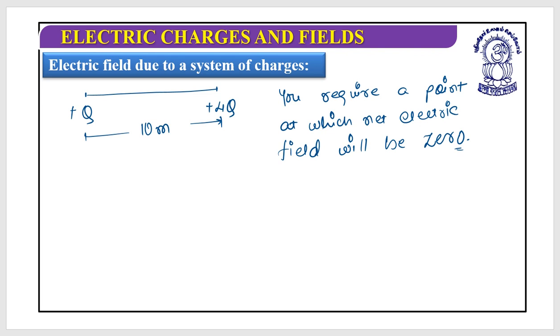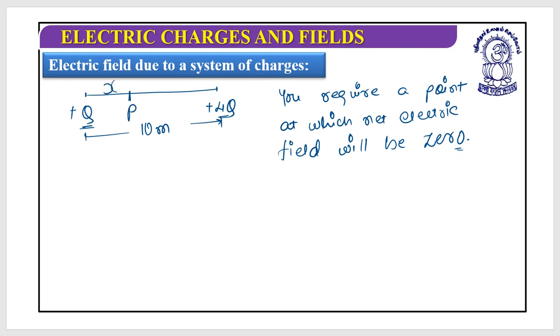What was it? It said that when two charges are of the same polarity, and here that is the case, this is plus q, this is plus 4q, then you will find a null point on the line connecting these two charges. Let's say I will find a null point at this point P.